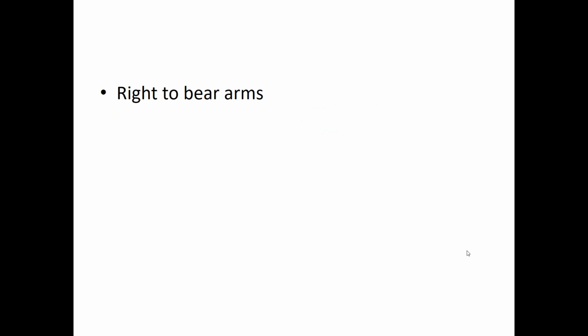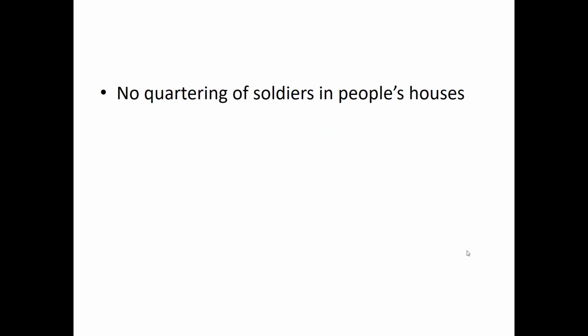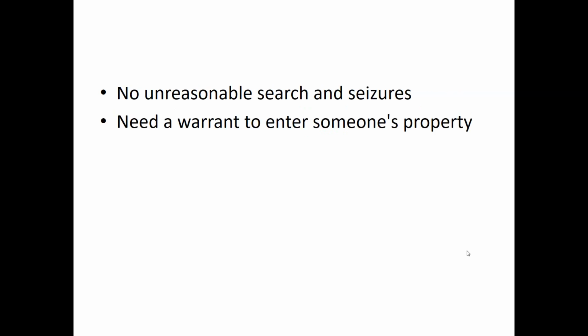What's in the Second Amendment? Right to bear arms. What's in the Third Amendment? No quartering a soldier in people's houses. Fourth Amendment. No unreasonable search and seizures. The government needs a warrant to enter someone's property. Fifth Amendment. You do not have to incriminate yourself.